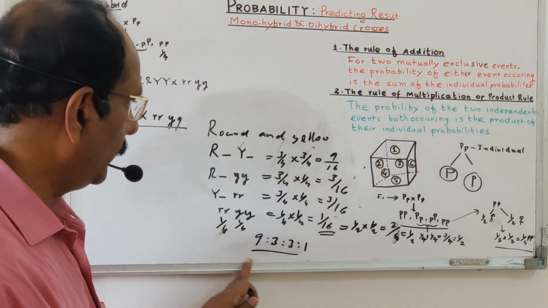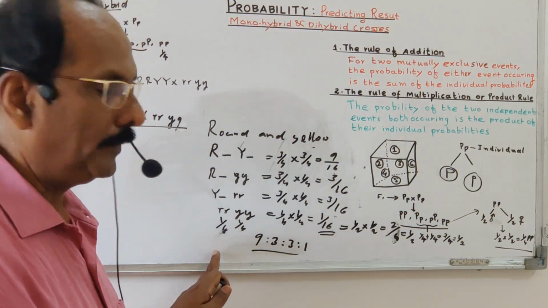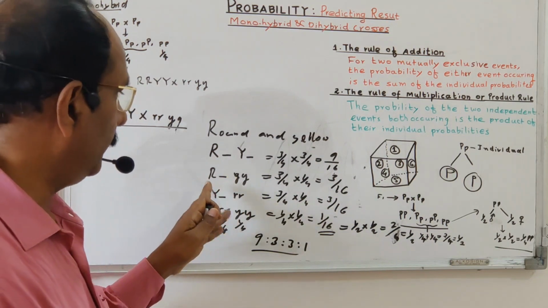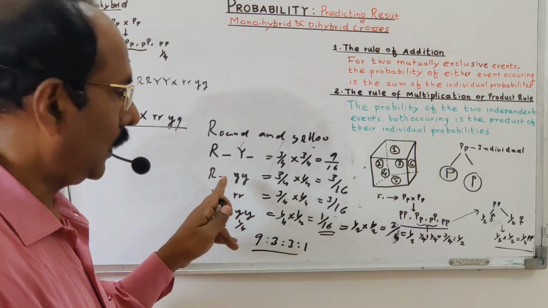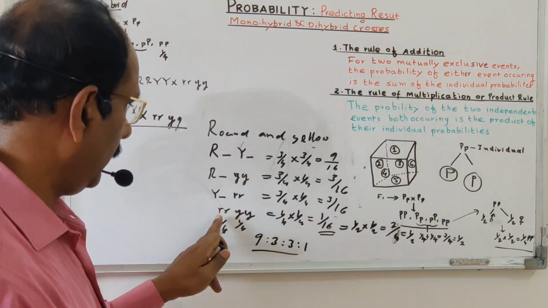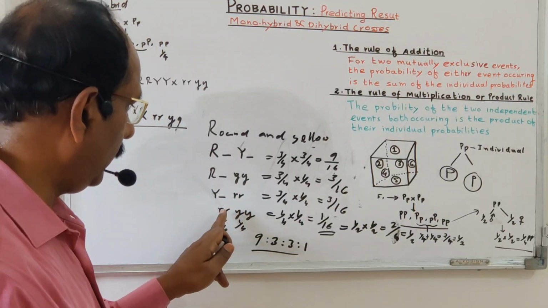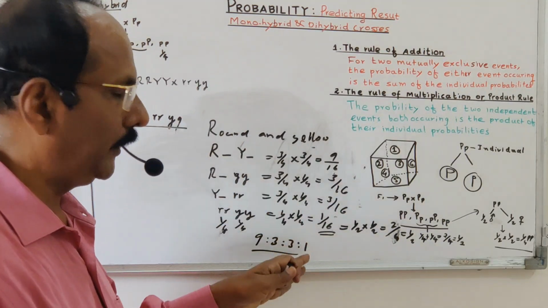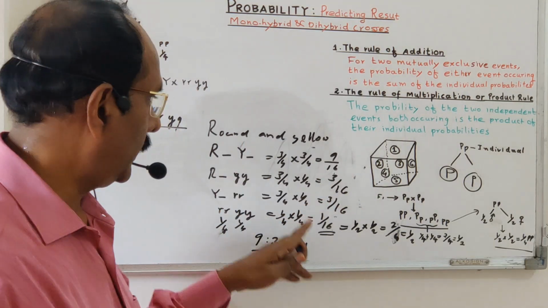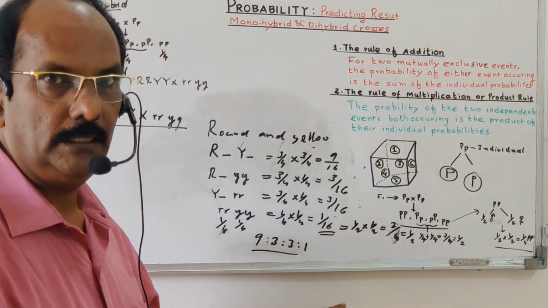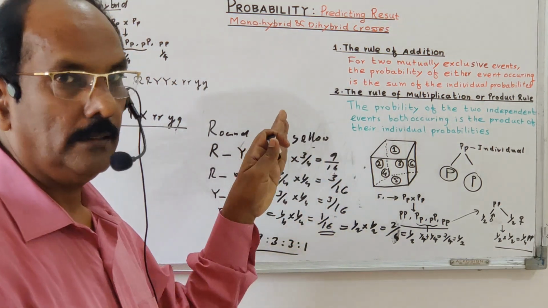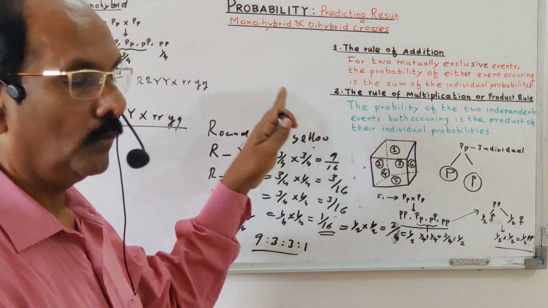So this part is very important. In the NEET examination, many times this question is asked: what is the probability of round yellow, round green, yellow wrinkled, and green wrinkled? Without wasting time counting each and every square, we can find the probability very easily by applying this rule. So the probability rule can help us predict monohybrid and dihybrid crosses.